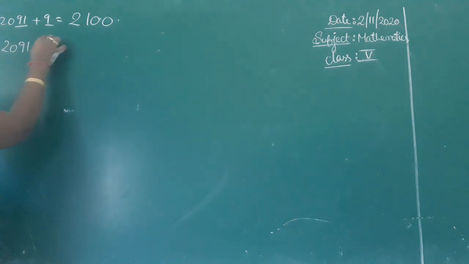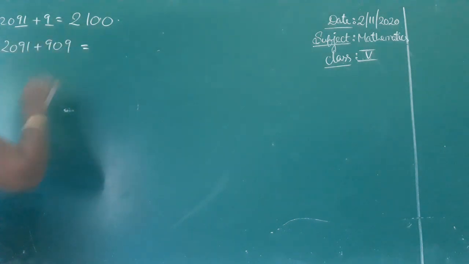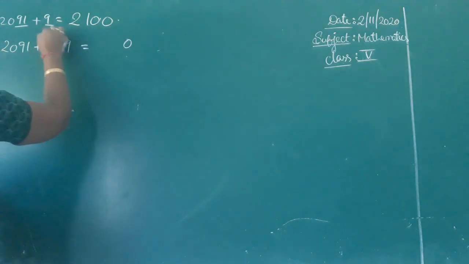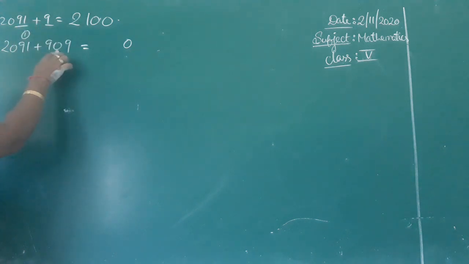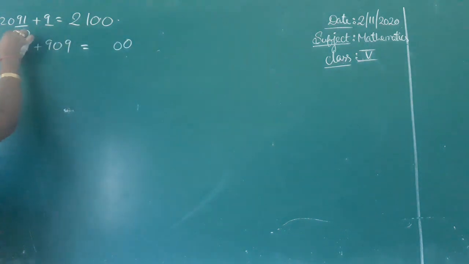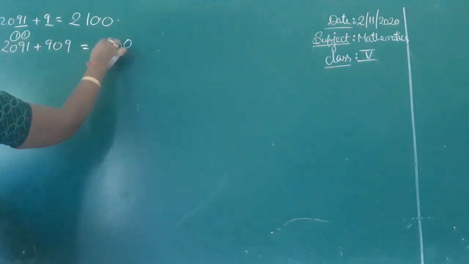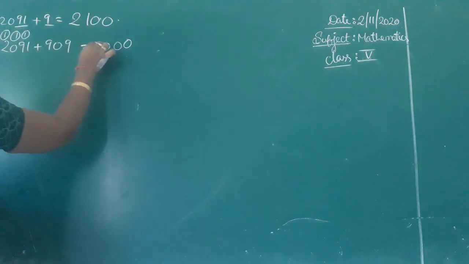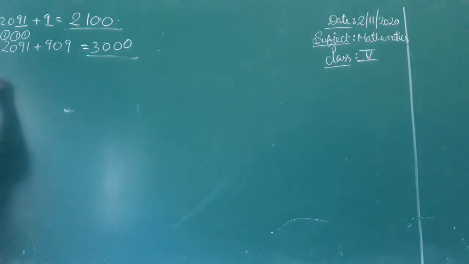See the next bit. 2091 plus 909. 9 plus 1, 10. 1 plus 0 plus 1, 1 plus 9, 10 again. 1 plus 9, 10 again. 2 plus 1, 3. So it's nothing but 3000.